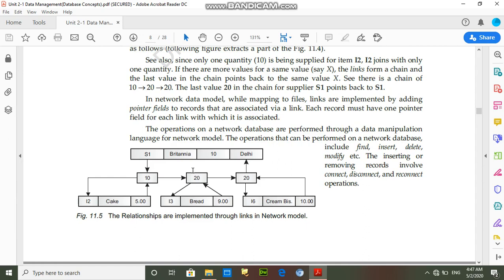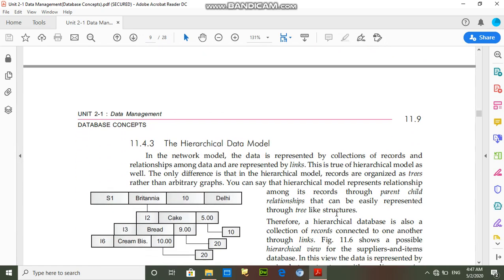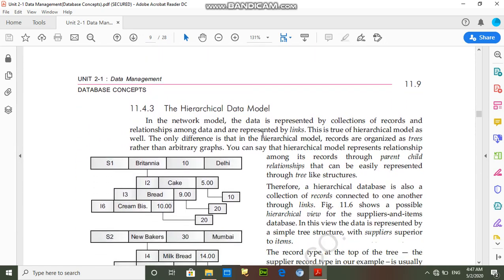And here first is supplier S1, and next is the supplying quantity, and last one is the item name. And third one is the hierarchical data model. The student, the hierarchical data model is the same as the network data model.